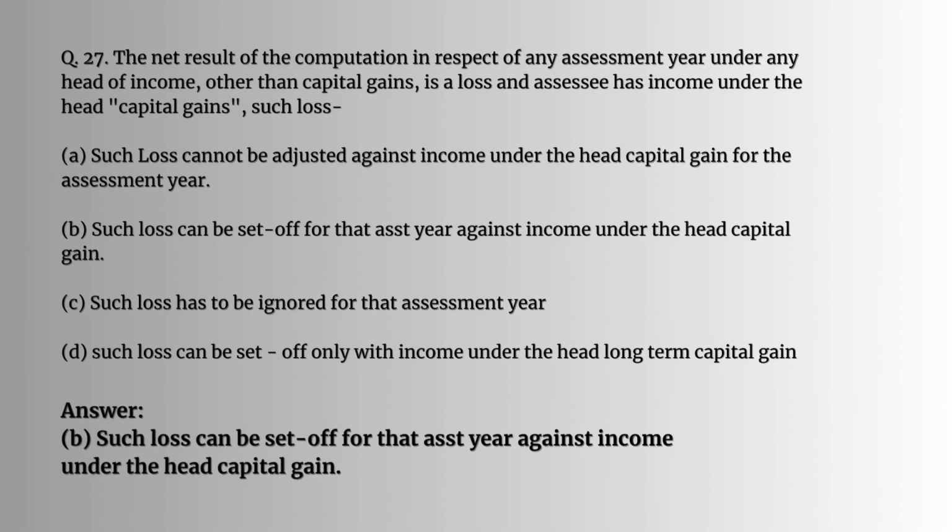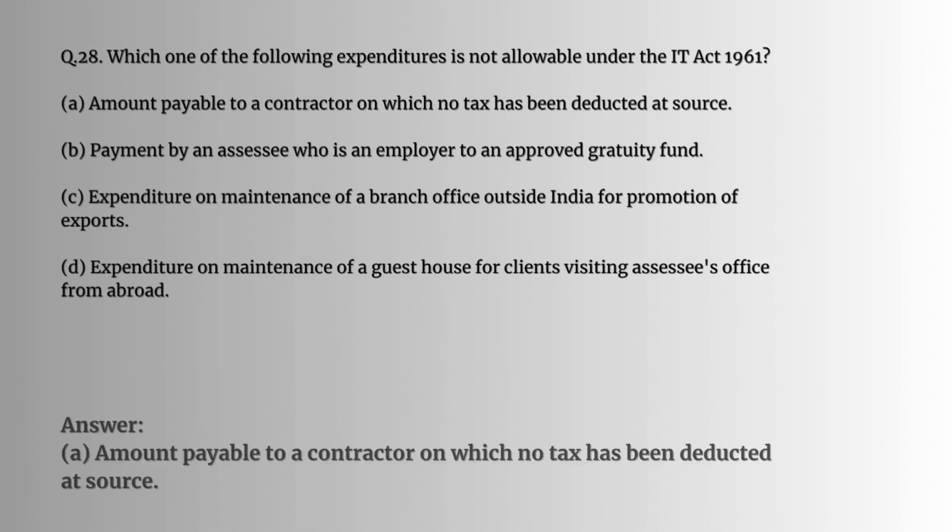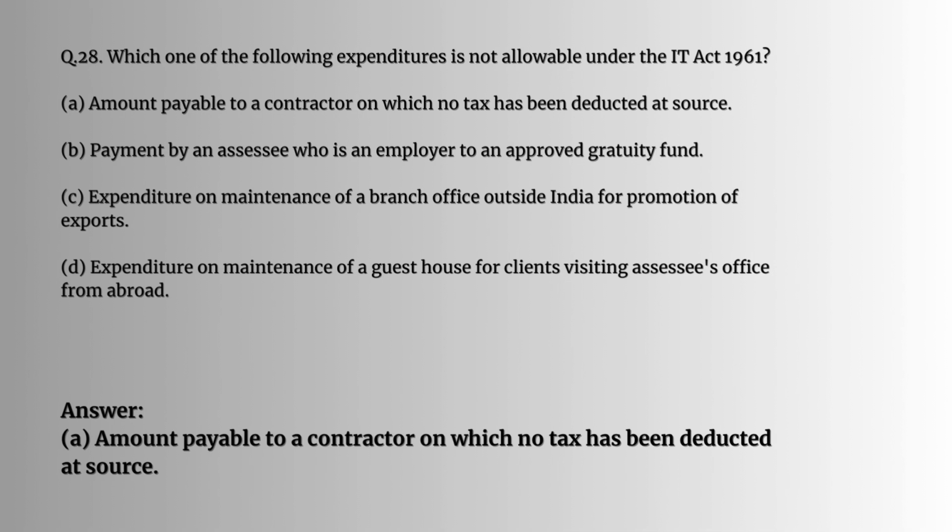Question number 27. The net result of the computation in respect of any assessment year under any head of income other than capital gains is a loss and assessee has income under the head capital gains. The answer would be, such loss can be set off for the assessment year against income under the head capital gain. Question number 28. Which one of the following expenditure is not allowable under the IT Act 1961? The answer would be amount payable to a contractor on which no tax has been deducted at source. When TDS is not deducted, then the amount paid would not be considered as an expenditure.